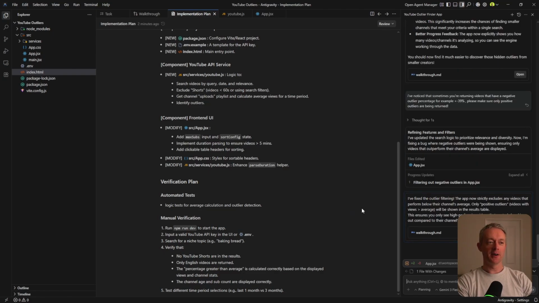This is a bit of a funny bug that I just noticed as well. It was actually returning some videos that had a negative outlier percentage, which is not what we want. So I pointed that out to it and it's gone along and fixed it. I fixed the outlier filtering. The app now strictly excludes any videos that perform below the channel's average, which is kind of the whole point. Only positive outliers, videos with more views than the average, will be shown in the results table. Okay, great.